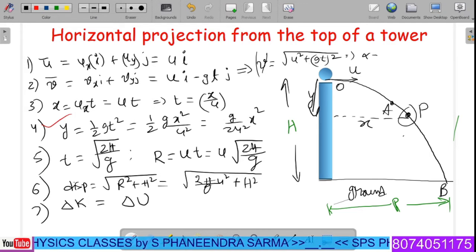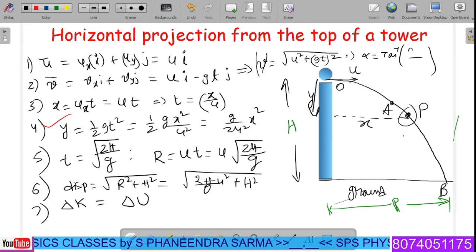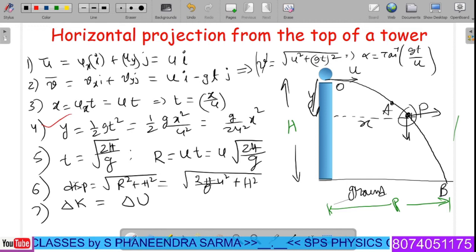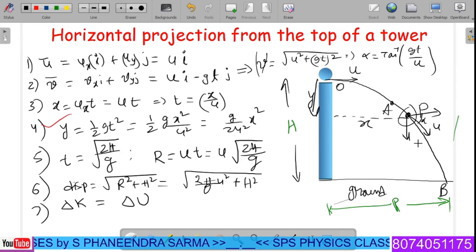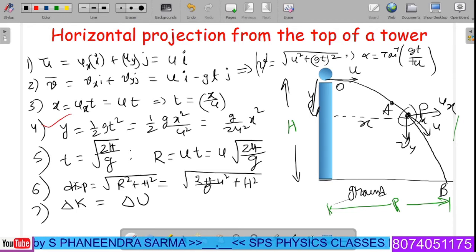And what is the direction they will ask? Direction is equal to tan inverse of y component by x component. Here at point P, this is the horizontal component and this is the vertical component. Let this angle be alpha. Therefore, tan alpha is equal to the vertical component Vy over the horizontal component Ux. You can calculate this in a given problem.